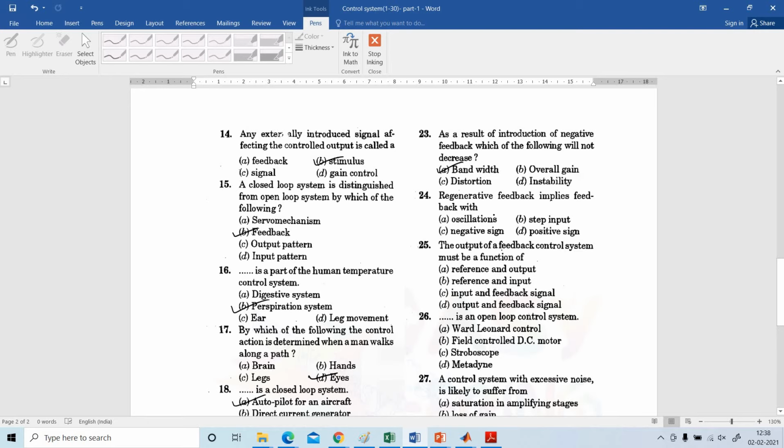Regenerative feedback implies feedback with oscillations, step input, negative sign, positive sign. Positive feedback is otherwise known as regenerative feedback.